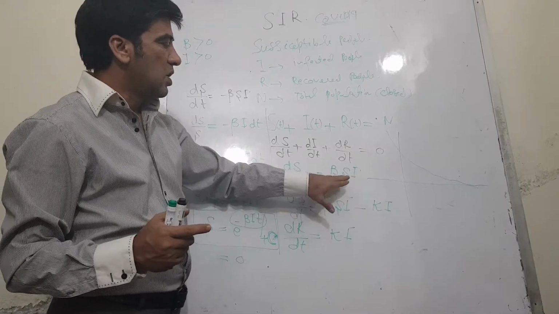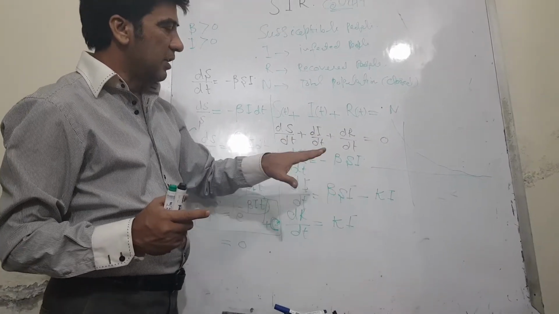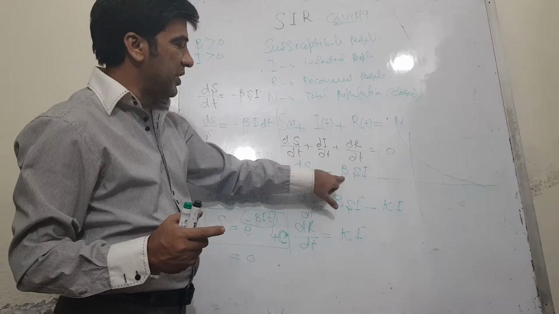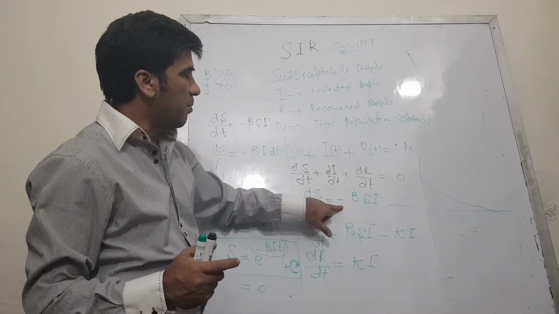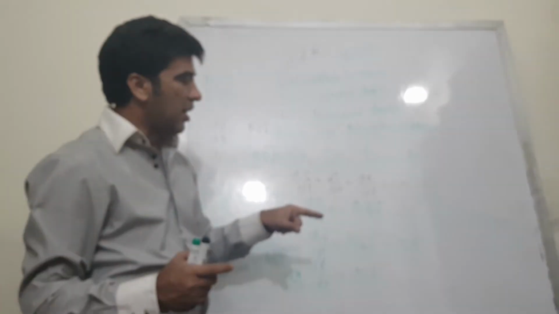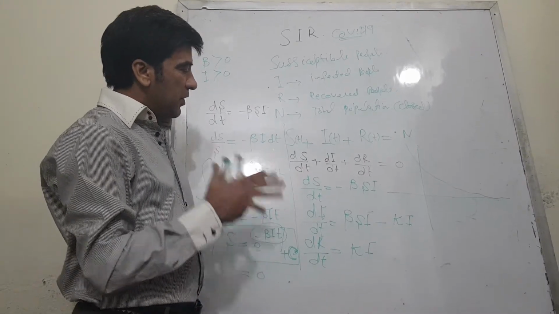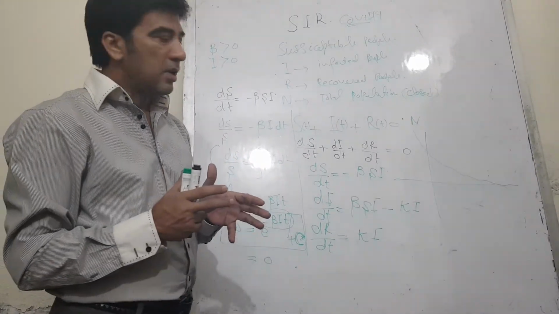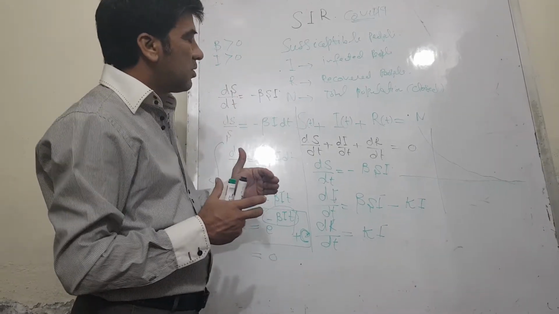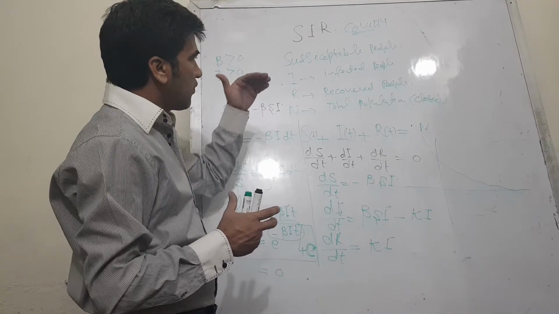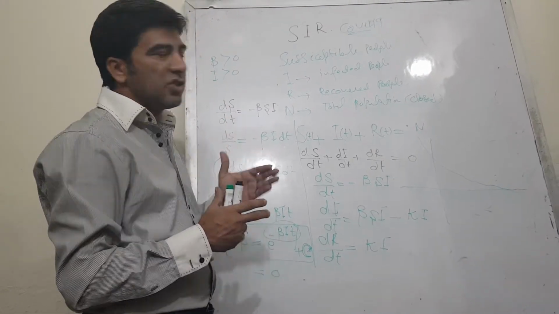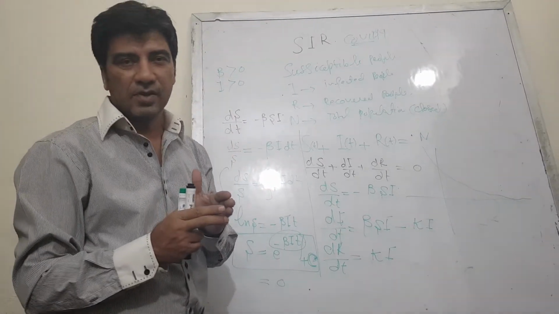So this is a good strategy of international governments and local governments, that they are giving some awareness to the people that the solution for minimum loss from this disease is social distancing.